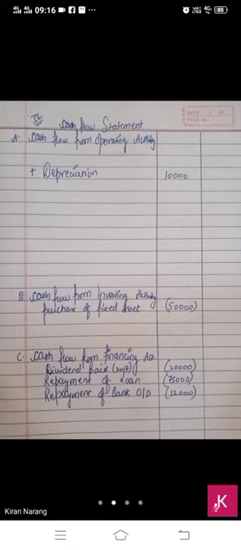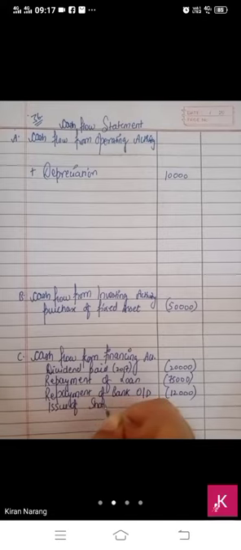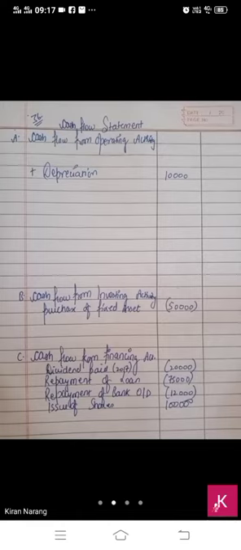Now the notes and additional information, beta, we have done. Now do the balance sheet. Have a look at the balance sheet first. Share capital, 2 lakh to 3 lakh. This is issue of shares. 2 lakh to 3 lakh means 1 lakh rupees is the issue of shares.